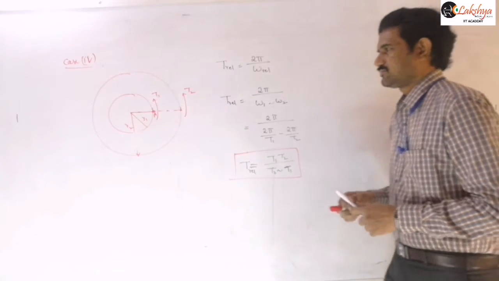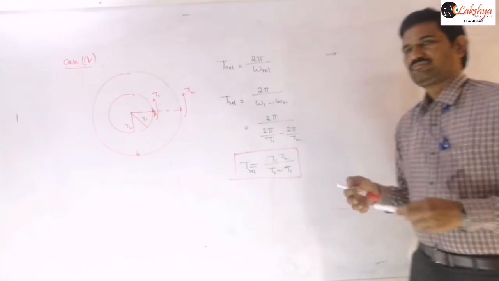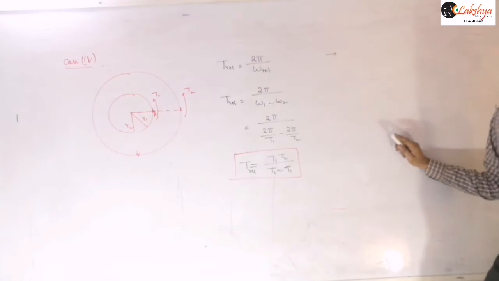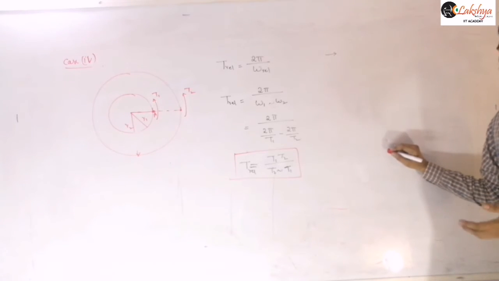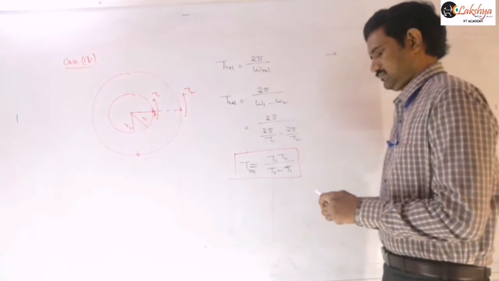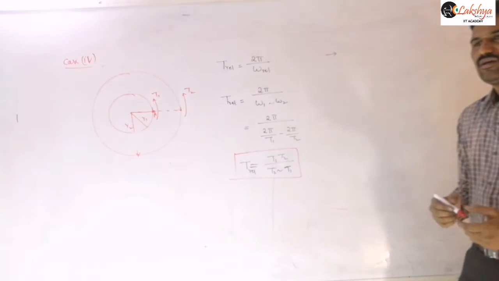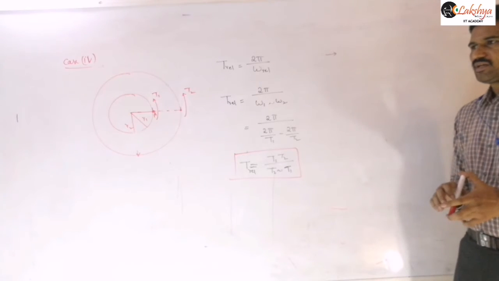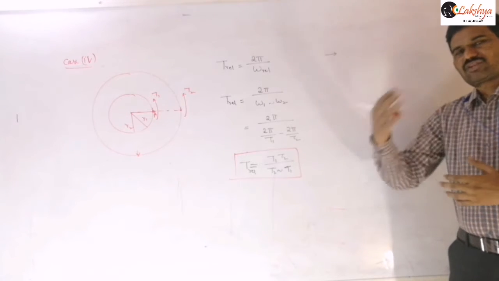Just to mention that if the particles are revolving in opposite direction, then the relative time period, that means the time taken by one particle to complete a revolution with respect to the other particle.